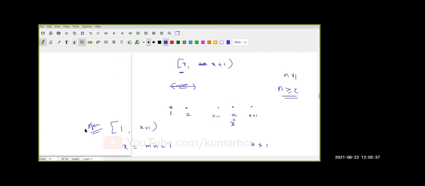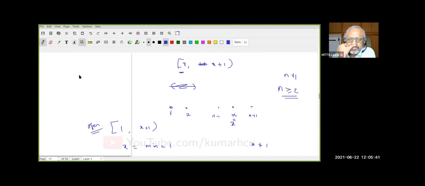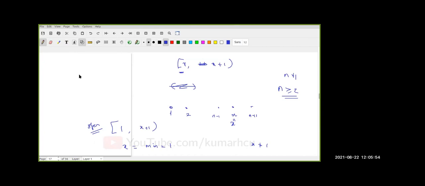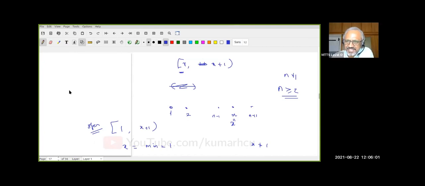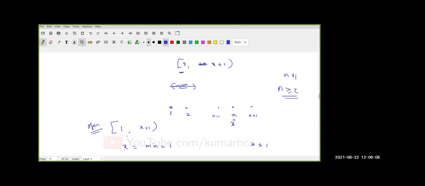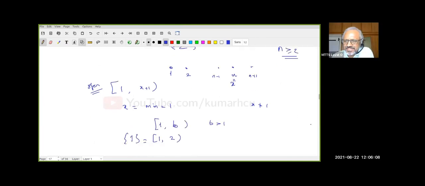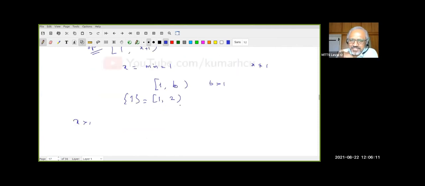Yes, Keka? Keka Das? Yes. What is the simplest open set containing X N which is greater than 1? Sir, closed interval 1, comma X open interval. See, that's not the simplest. That is correct, but we already had that: 1 to X plus 1. Singleton X. Yes. See, that's why I asked for the smallest. There exists the smallest open set.